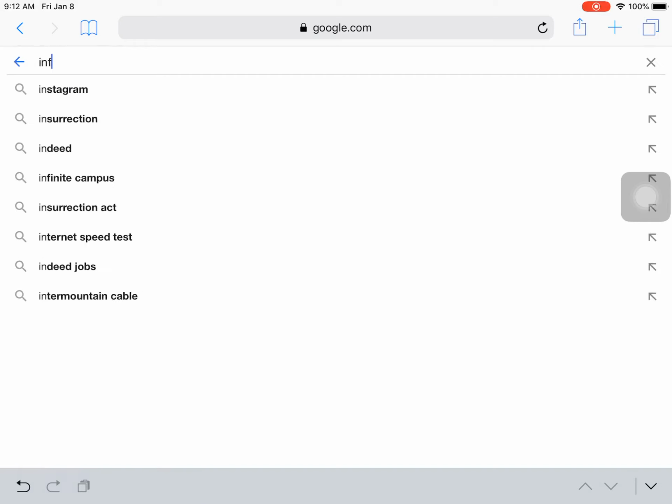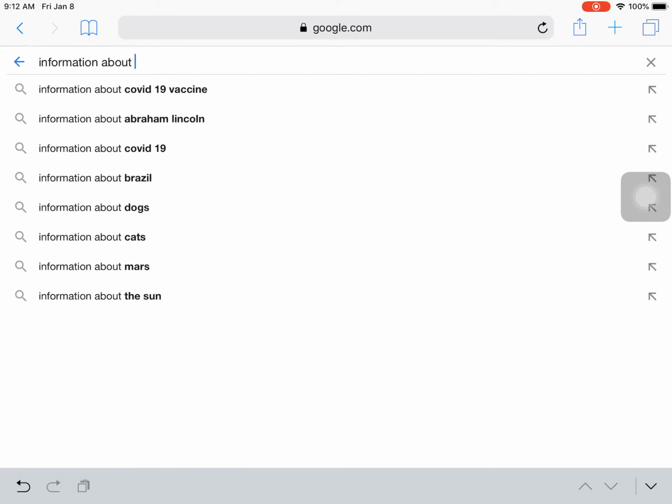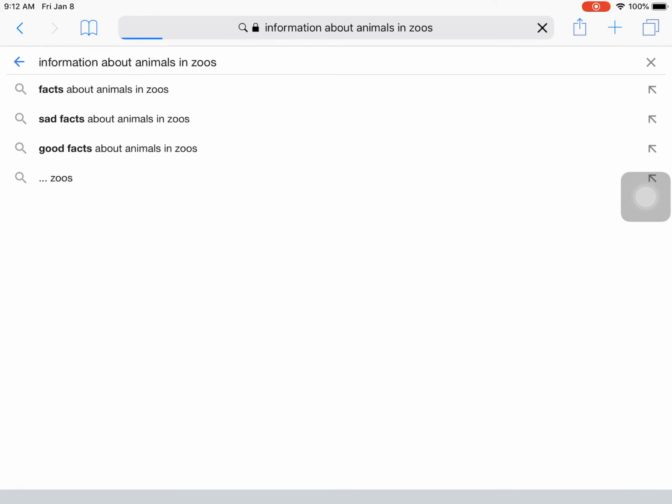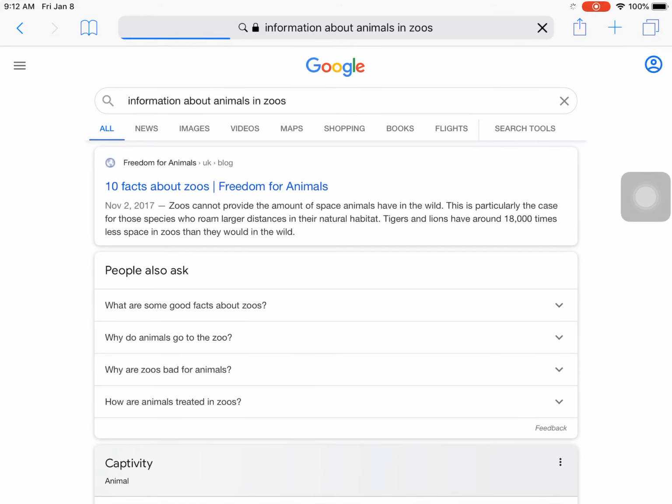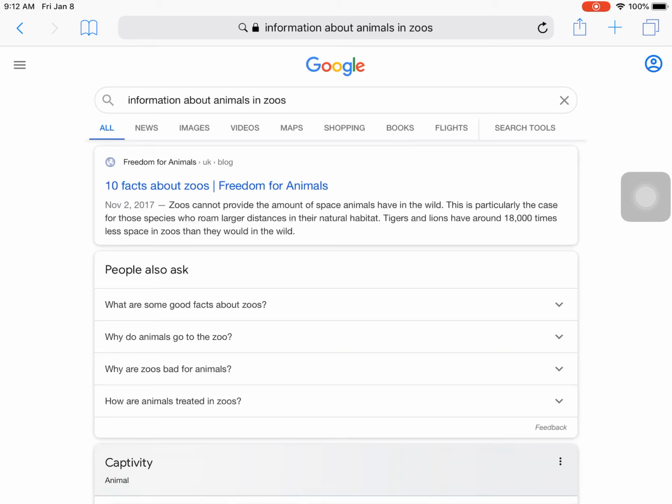So for my first search, I'm going to put information about animals in zoos. Okay, that's it. Now, the very first source that comes up is 10 facts about zoos. However, I noticed that this is a blog, which is something we talked about you cannot use. And even the title says Freedom for Animals.